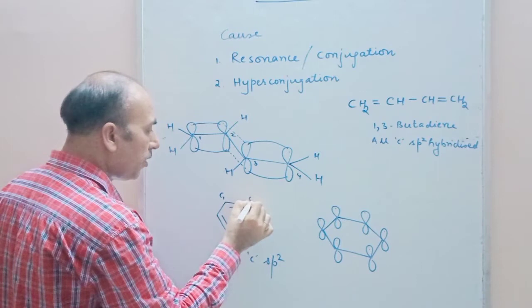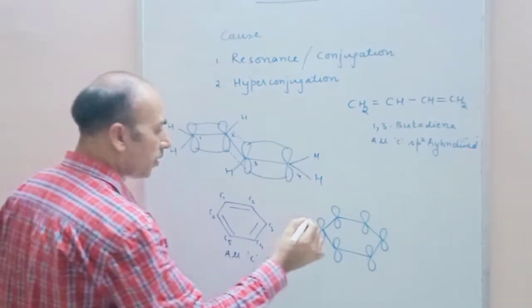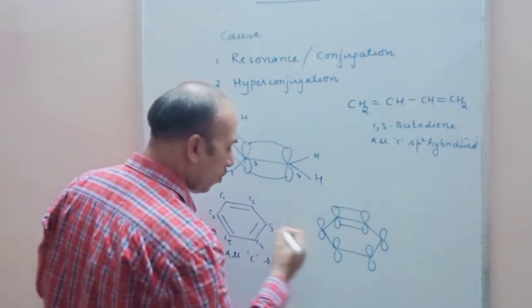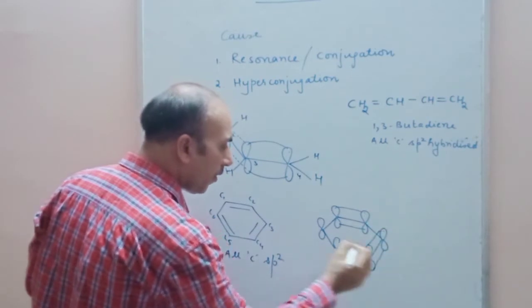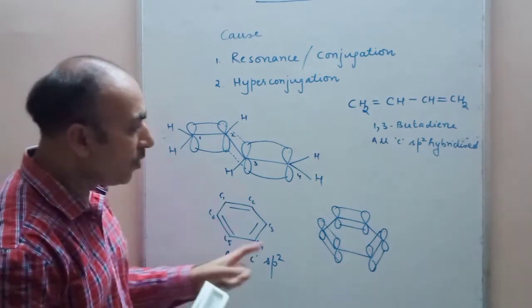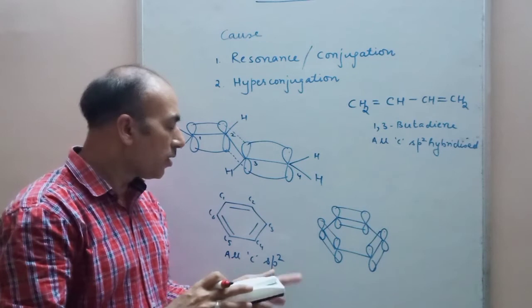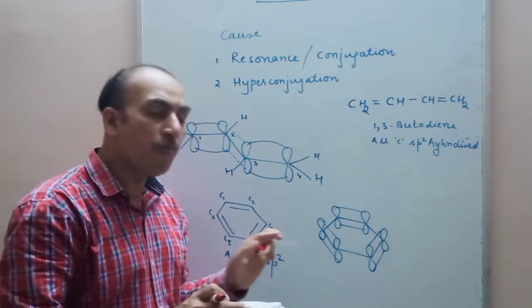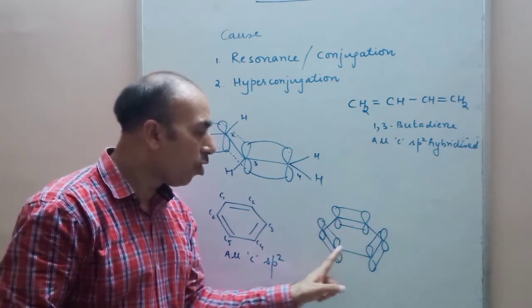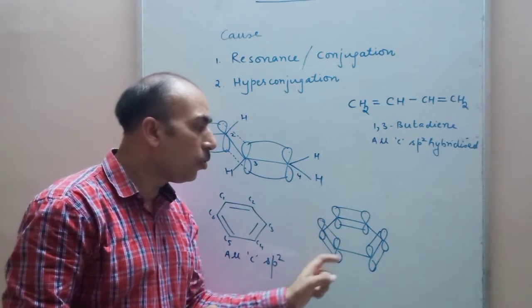Suppose we label them as C1, C2, C3, C4, C5, C6. There is collateral overlap between 1 and 2, between 3 and 4, and between 5 and 6. As we see, all the carbon atoms are in one plane, and every carbon has one unhybridized p orbital perpendicular to that plane, and these lobes are parallel to each other.